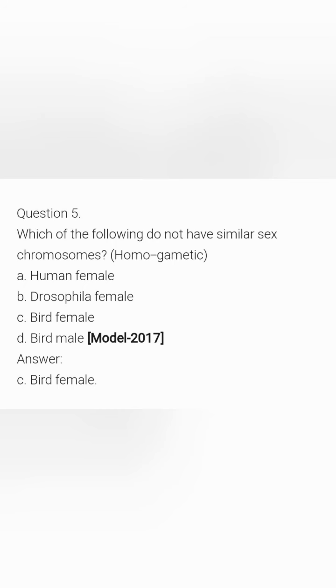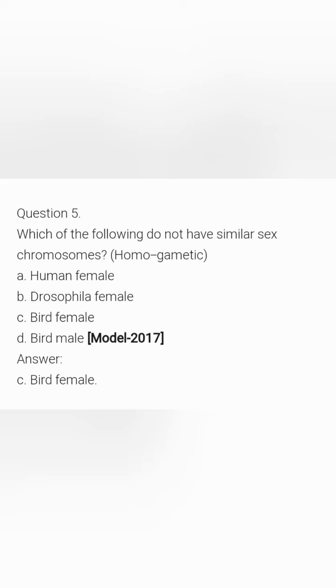Question number 5. Which of the following do not have similar sex chromosomes? That means which do not have the homogametic condition: human female, Drosophila female, bird female and bird male. We know that the human female is XX, homogametic. Drosophila female is also XX, that means homogametic.